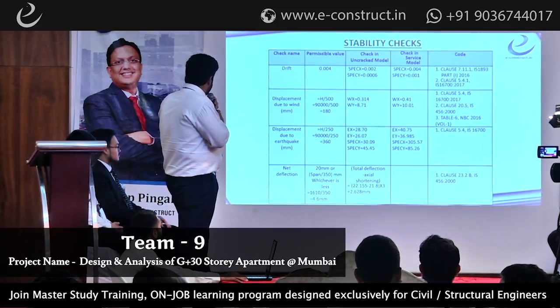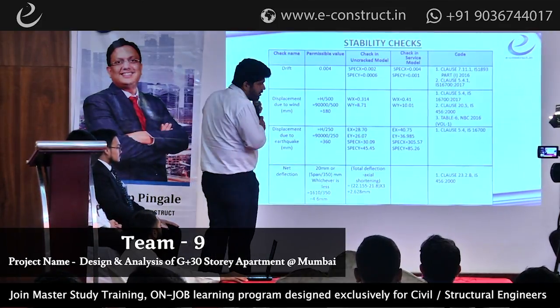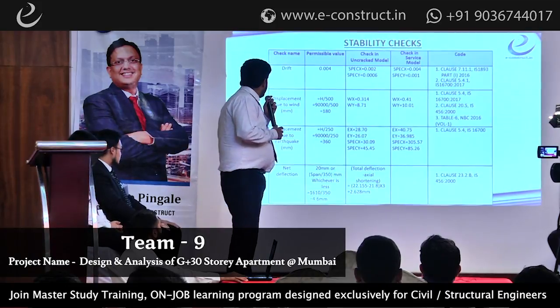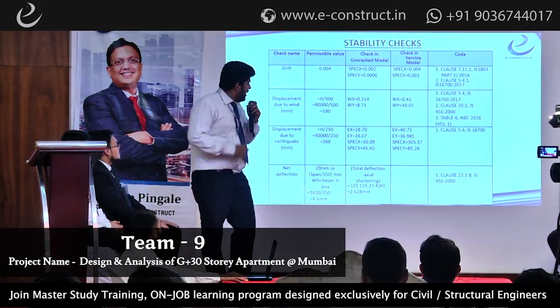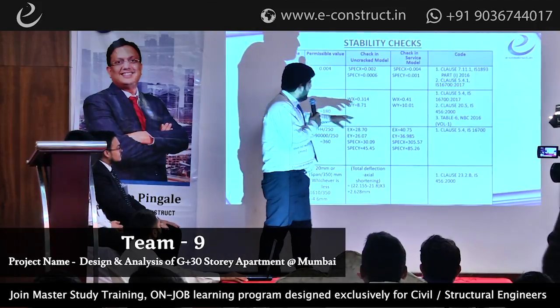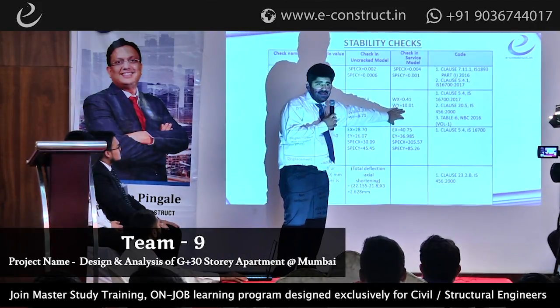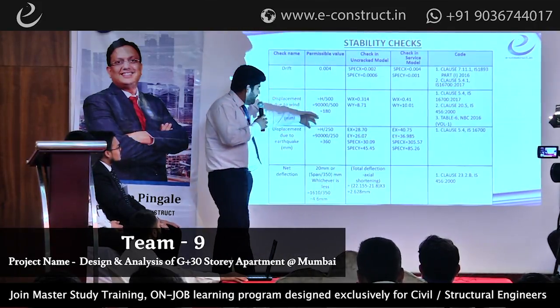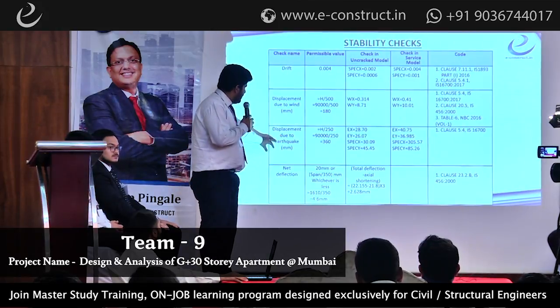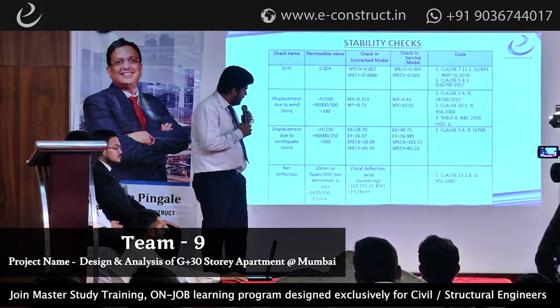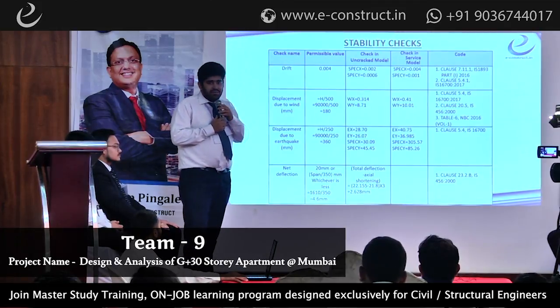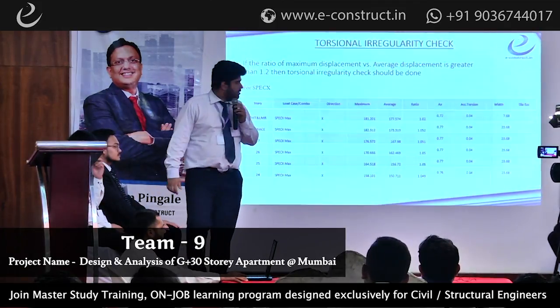Now displacement due to the wind, H by 500. So for our building, the permissible value is 180 mm. And you can very clearly see that we have received values which are very much less than the permissible values of 180 mm. And similarly for the displacement due to earthquake, we received similar values. And the last is the net deflection, which I discussed in the previous slide.